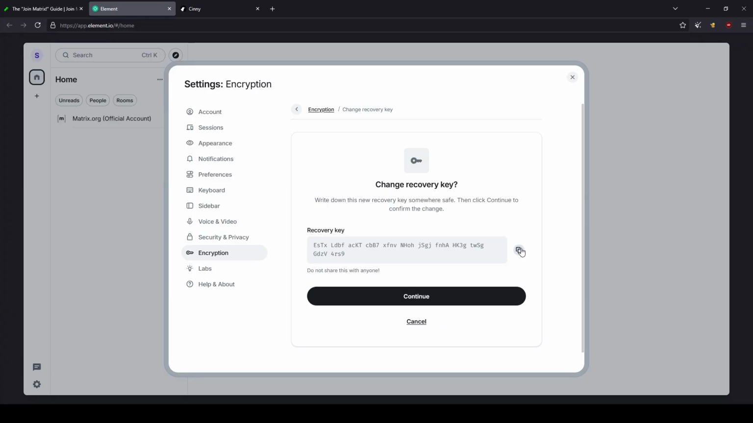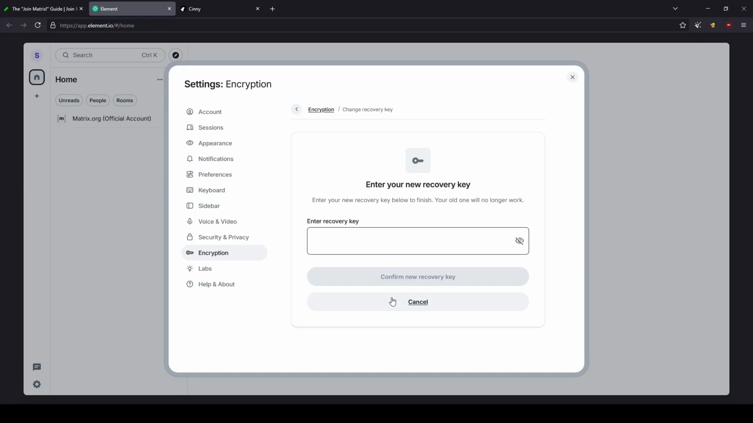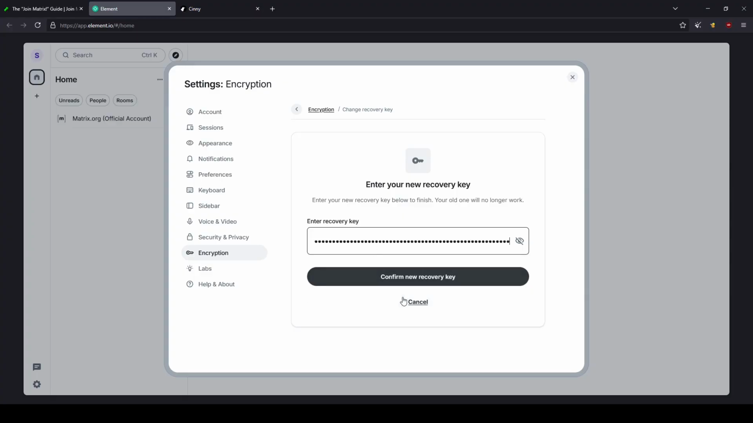I will be refreshing it after I finish the showcase, as you don't want to share your recovery key. This is the key to all of your encrypted chats. So don't share this with anybody.